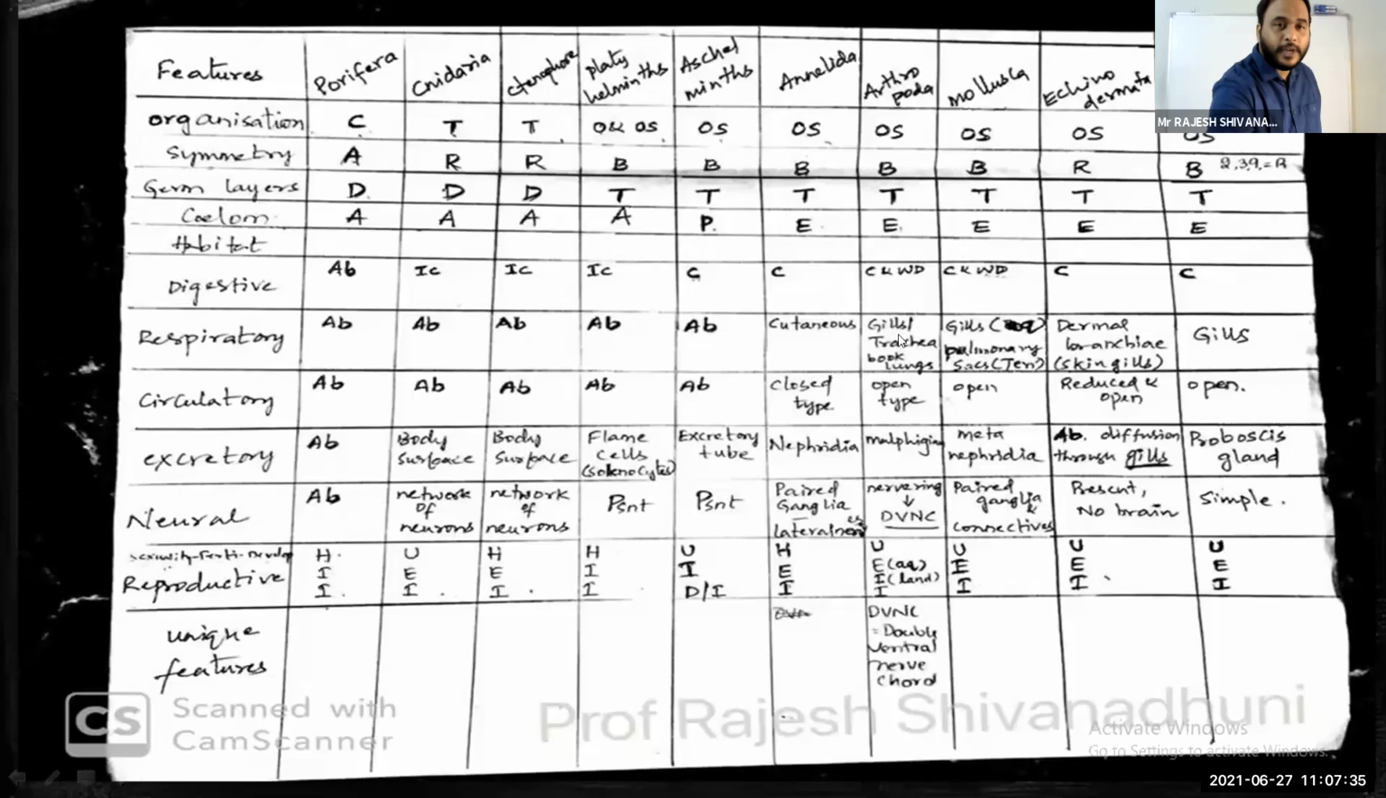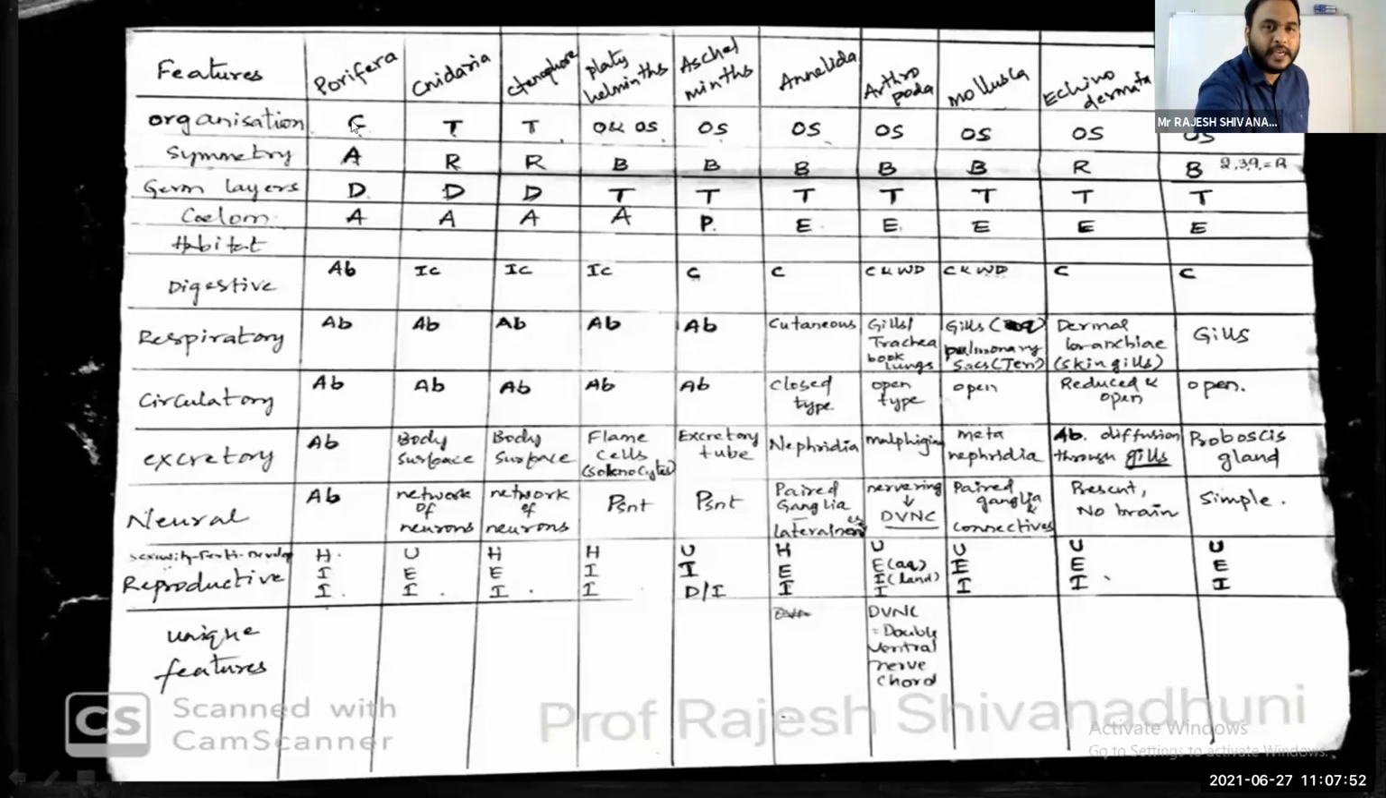All the 10 features you can understand: level of organization, symmetry, germinal layers, habitat, digestive system, respiratory, circulatory, excretory, nervous, and reproductive features. I will not explain all, just a sample. For a sample, I'll tell you one thing.